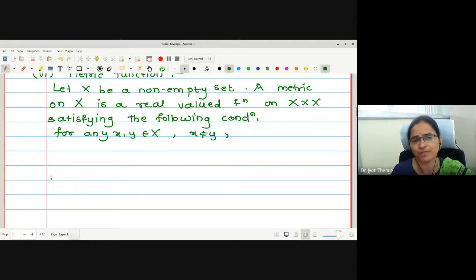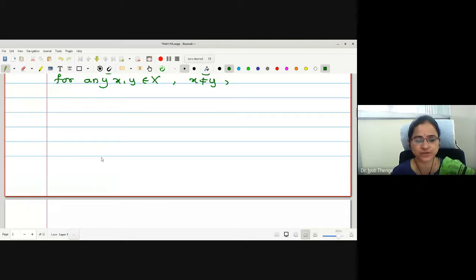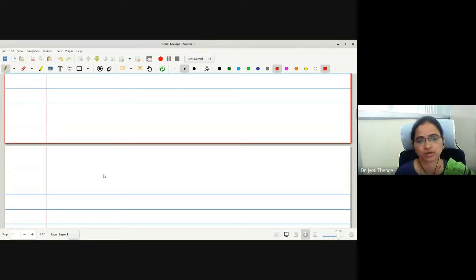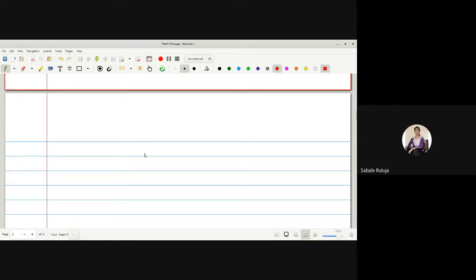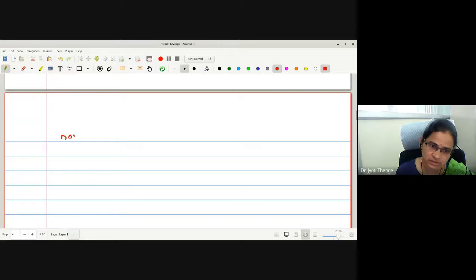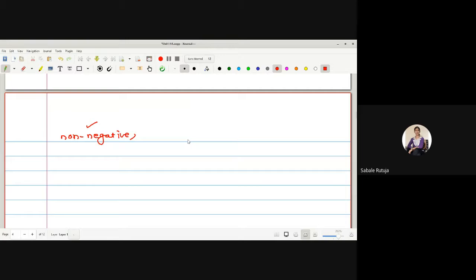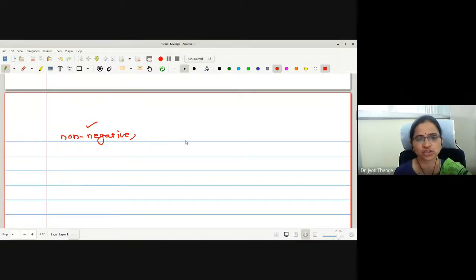Before writing the conditions of the metric function, as we have discussed, this is a distance function, no? So let me try to understand what the properties of a distance function are. Can you tell me the characteristics of a distance? If I want to measure, yes, first it is non-negative, right? So that is the first property. What is the second characteristic of a distance? The distance between any two points will always be equal, from A to B or B to A.